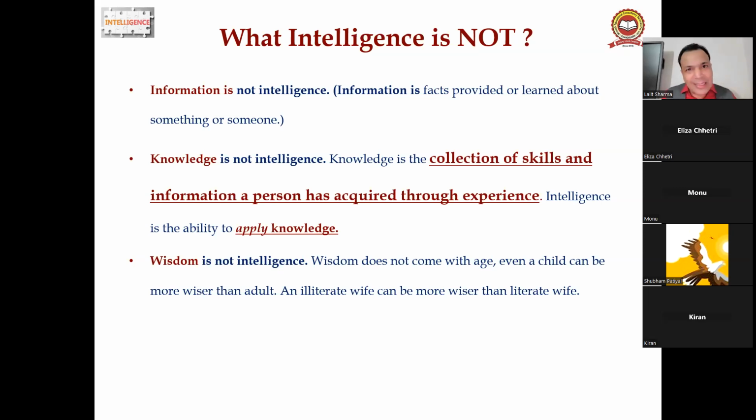And this is also called teaching, right? Wisdom is not intelligence. Wisdom does not come with age. Even a child can be wiser than an adult. An illiterate wife can be more educated than a literate wife, right?